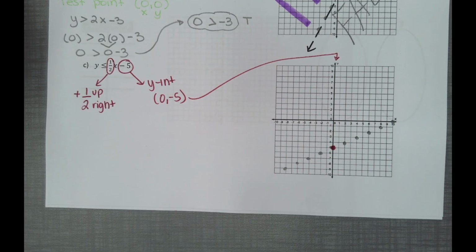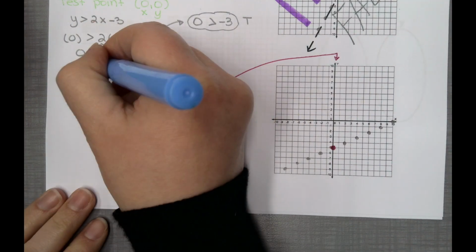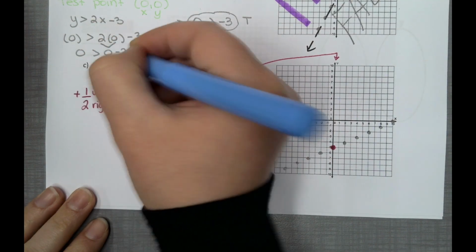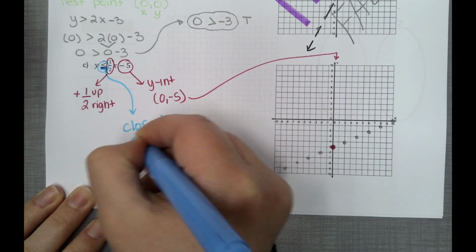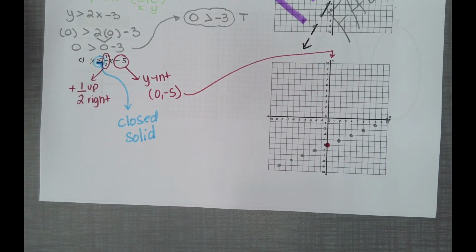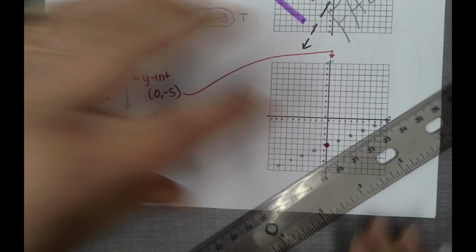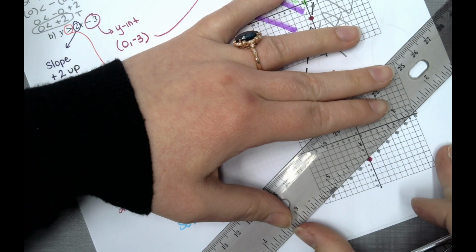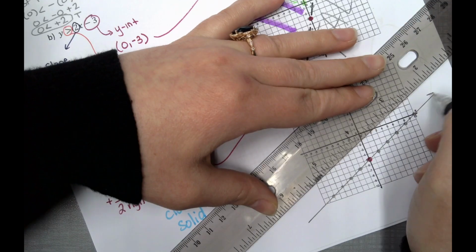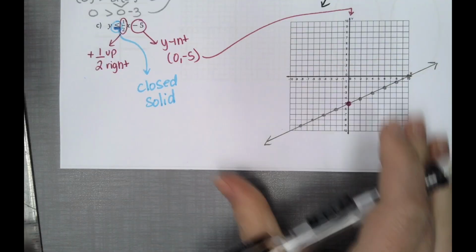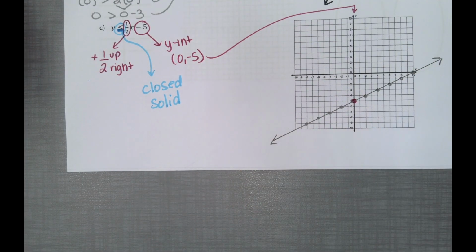Determine if this is going to be open or closed. Now if you take a look here, we do have this line, and because we have this line, it's going to be closed, which means it's going to be a solid line. Get your ruler, connect. Now this time we are connecting a solid, so no dashes. And then let's go ahead and do our testing point of 0, 0.